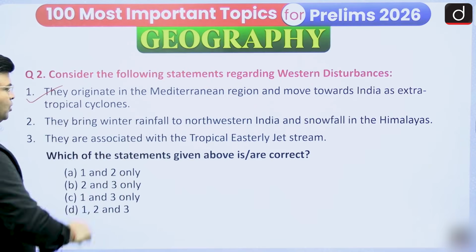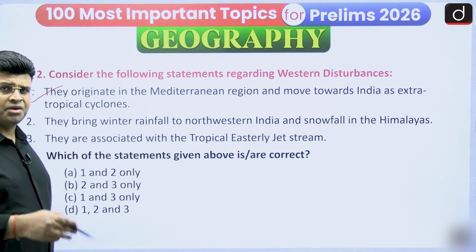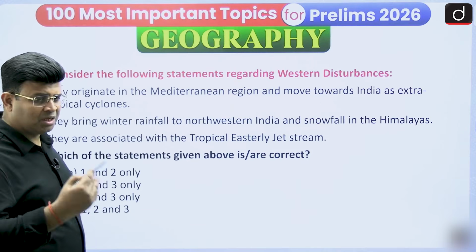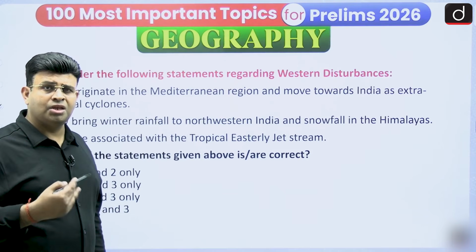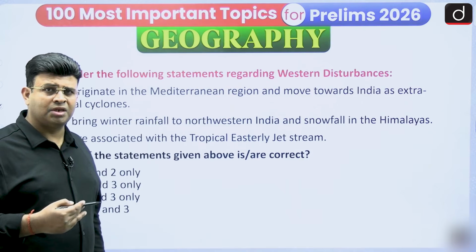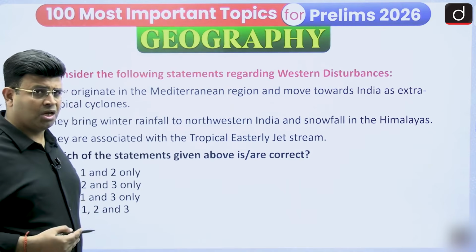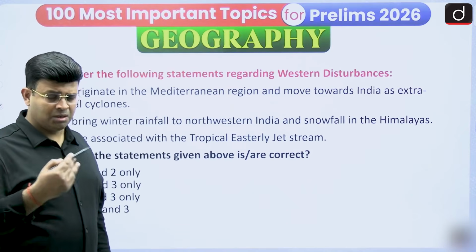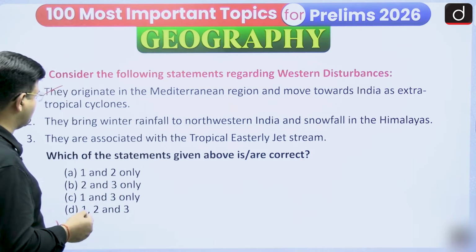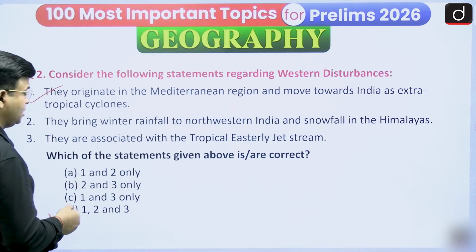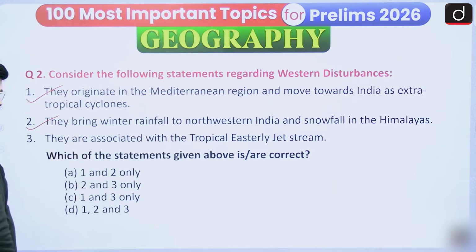They bring winter rainfall to northwest India and snowfall in the Himalayas. Yes, there is rainfall in the plain area, because the temperature is relatively higher there and rain clouds form. Punjab, Haryana, UP, Bihar, West Bengal, and even till Assam can get rainfall, and in the Himalayan region there is snowfall. So this statement is absolutely correct.